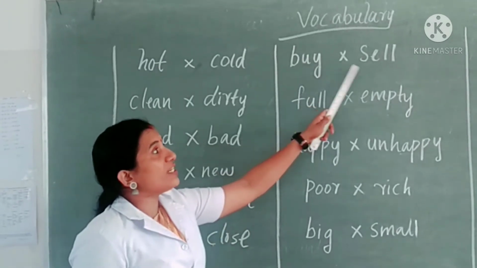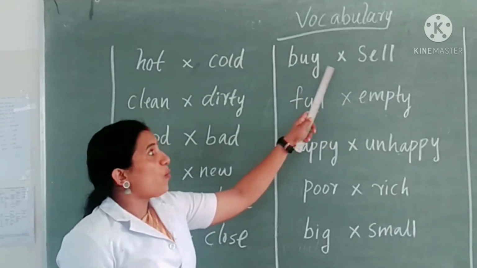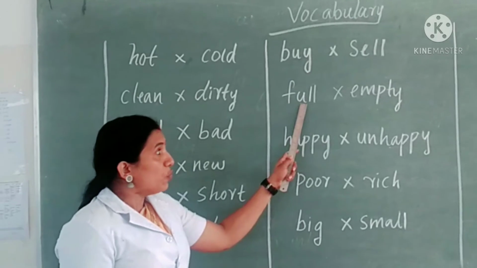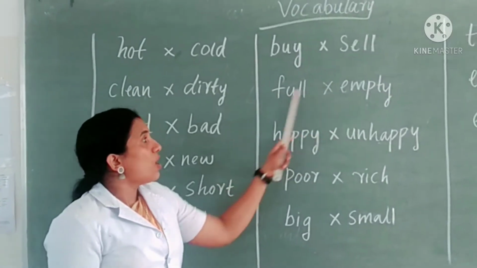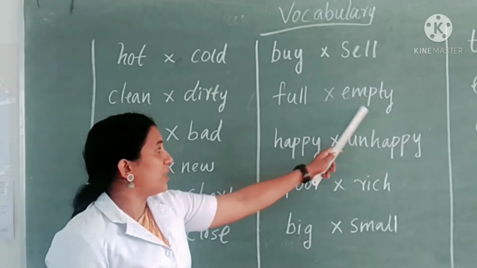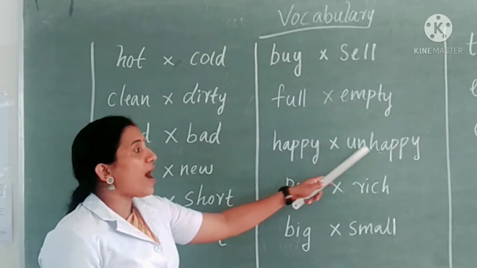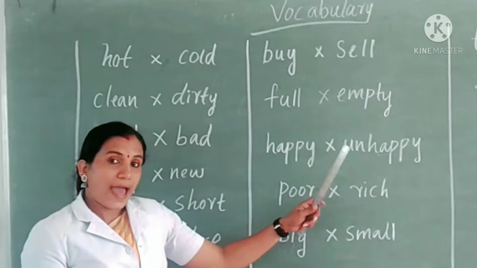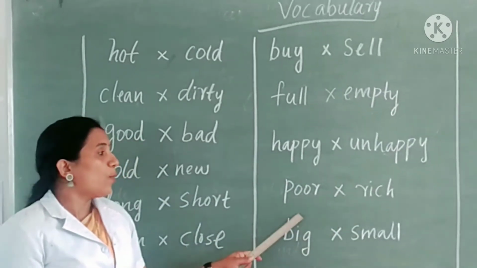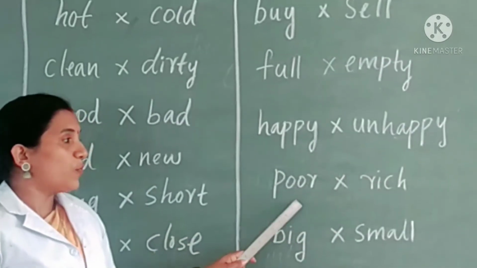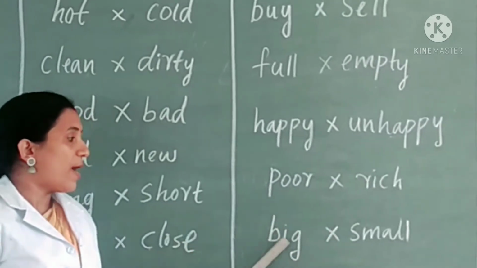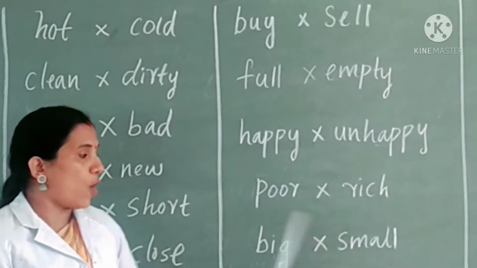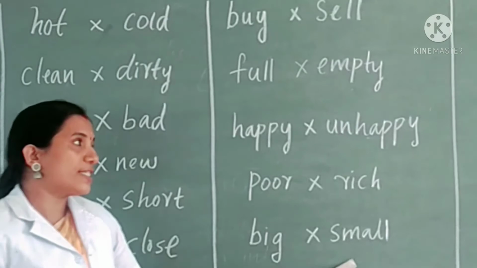Buy opposite sell. Full opposite empty. Happy opposite unhappy. Otherwise sad. Happy, unhappy or sad. Poor opposite rich. Big opposite small.